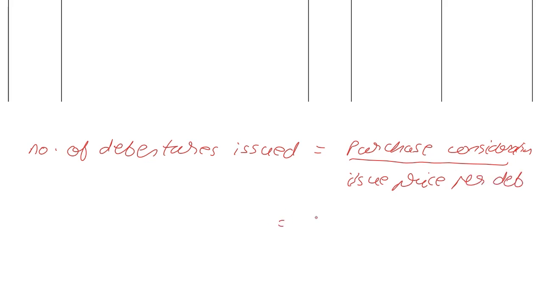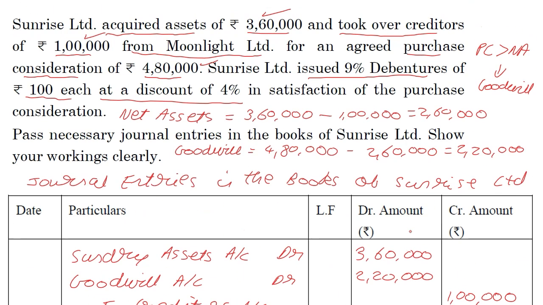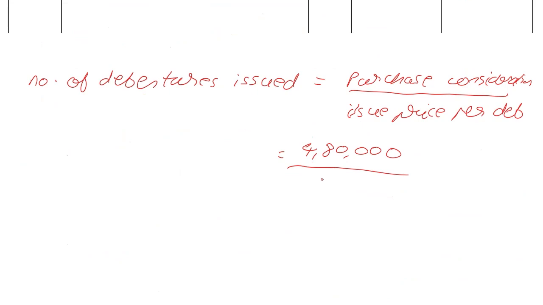The purchase consideration I know is 4,80,000. And the issue price per debenture: the face value is 100 and a discount of 4, so that is 96. No 1,000, just 96.